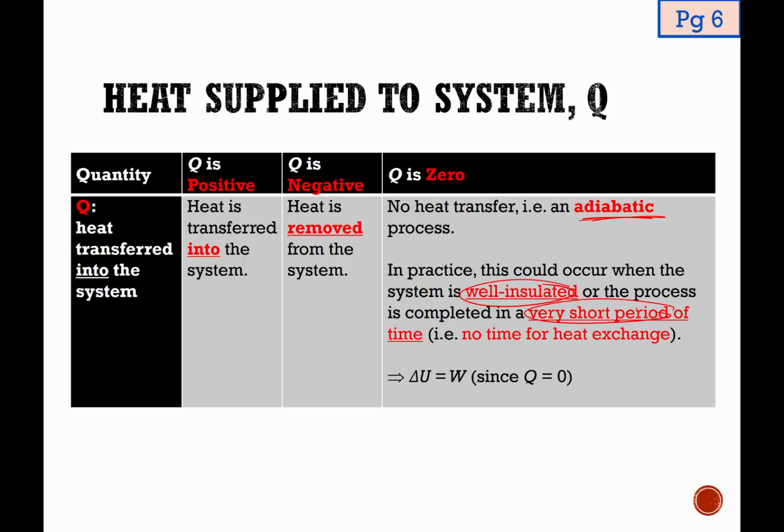The equation simply becomes delta U equals W on the gas only, work done on the gas only. So knowing all this information allows you to solve the equation with a simplified first law of thermodynamics. Otherwise, if you did not know that, you may still try to solve using delta U equals W plus Q, and then you do not know what Q is, and you get stuck there. Okay, so it is pretty important to know the keywords: well insulated, taking place in a very short period of time, or if suddenly A level uses the term adiabatic, you must know it represents Q being 0.